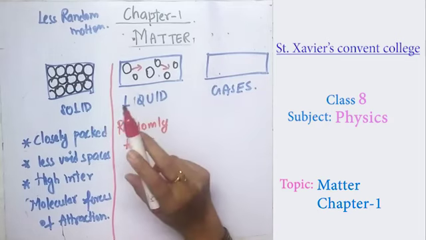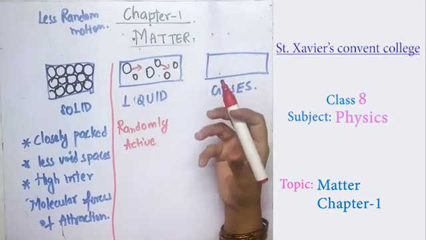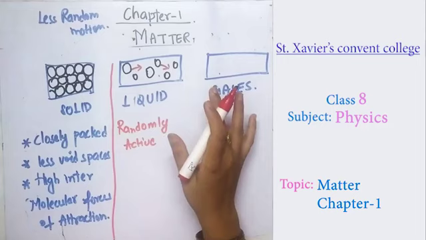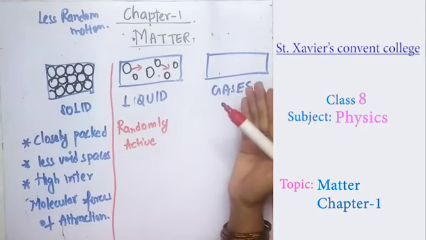Those things which can move from one place to another have some velocity, and whenever velocity is taken in terms of force, it has some kinetic energy.